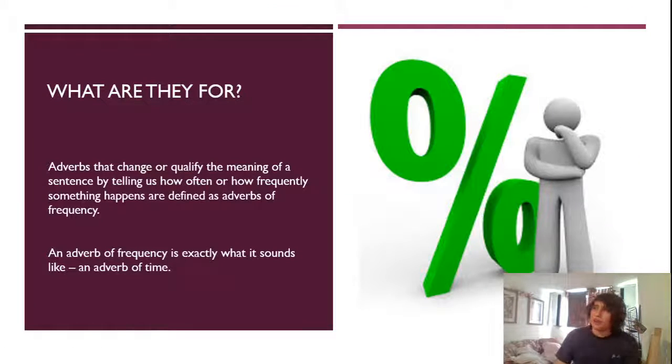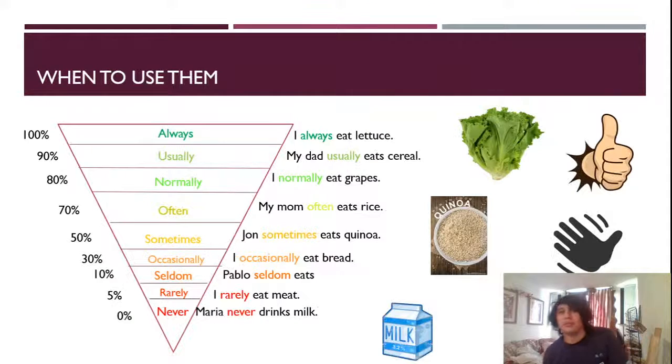What are they for? Adverbs change or qualify the meaning of a sentence by telling us how often or how frequently something happens. They are defined as adverbs of frequency. An adverb of frequency is exactly what it sounds like, an adverb of time. As we established on the previous slide, we have 100% to 0%. That's how usually we perform that action or that verb.